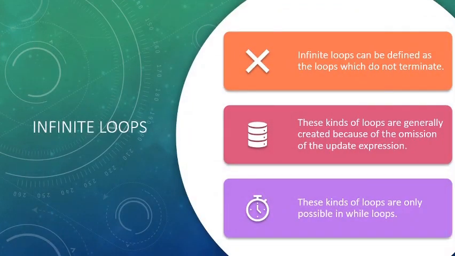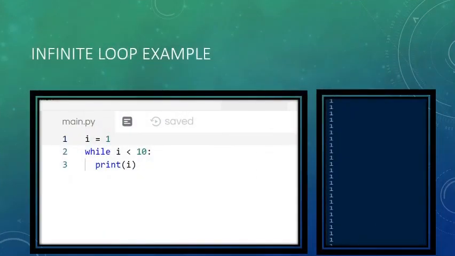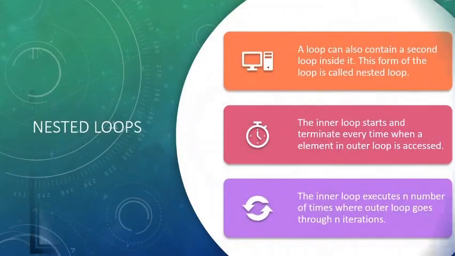Infinite loops. As already told, with loops three things are important: initialization, update expression and condition. But if the update expression is missing, the loop will not change its initial value and there comes a situation called an infinite loop. So all the three parts are important: initialization, condition and update expression.